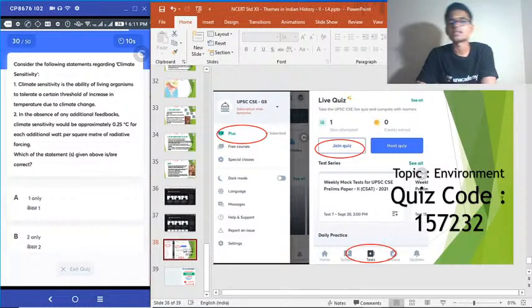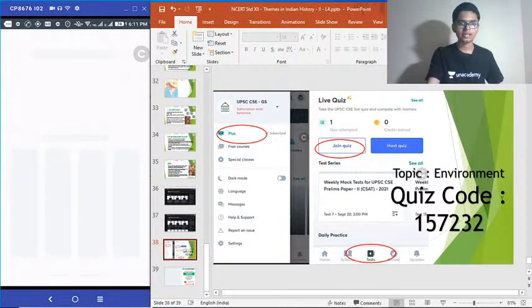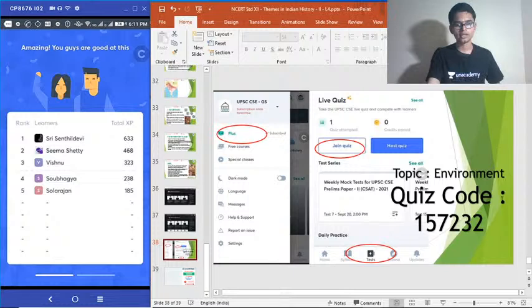What is climate sensitivity? A very common term that is often seen in the news. So what is the technical definition of this term? Yes, correct answer is indeed option B, but no one got that unfortunately.